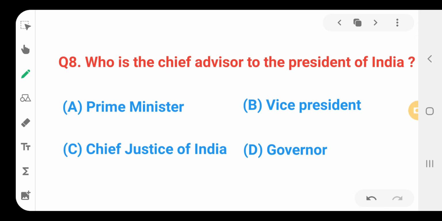Who is the Chief Advisor to the President of India? We know that the Prime Minister is the Chief Advisor to the President of India. So the answer is option A.